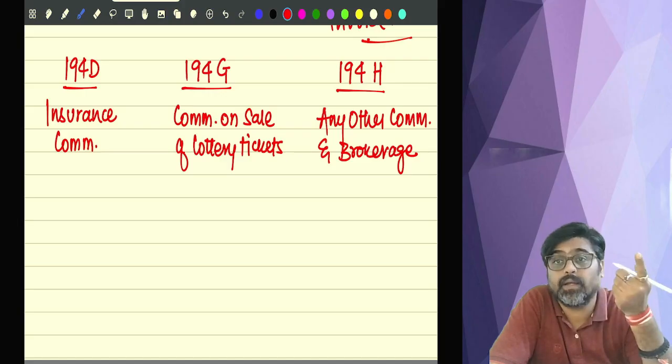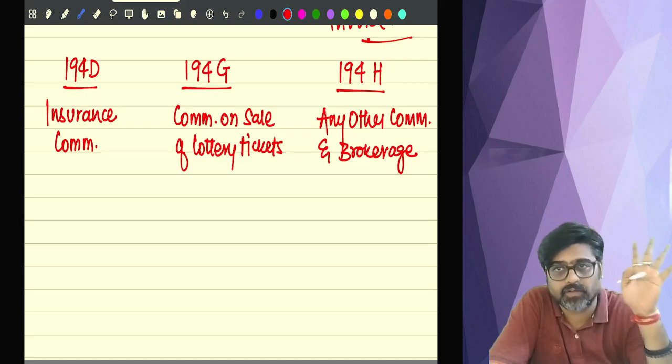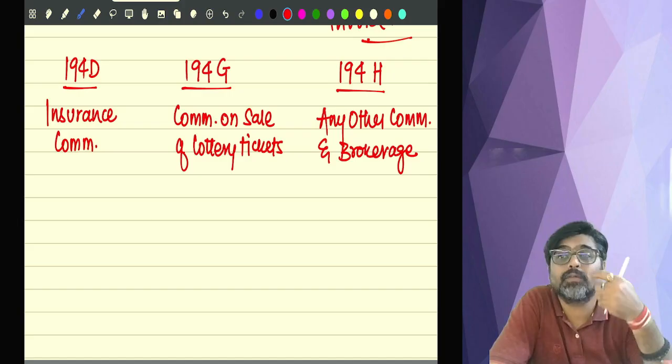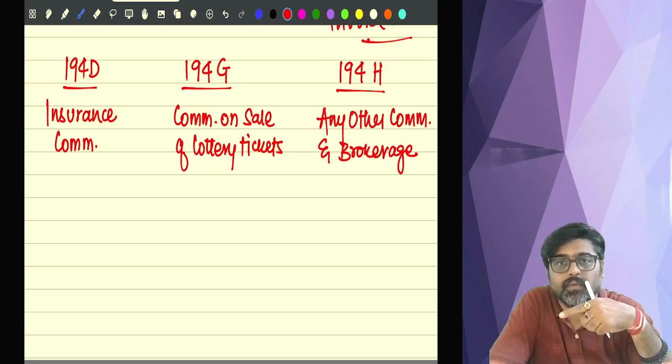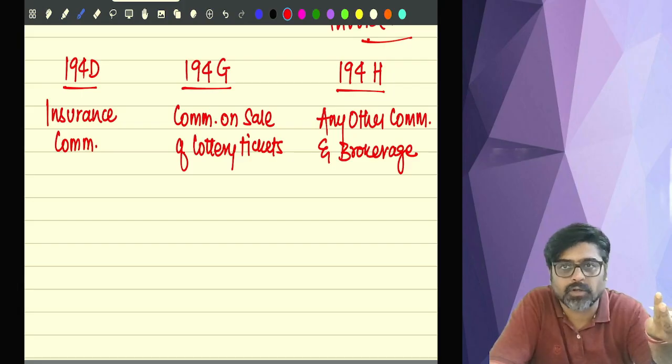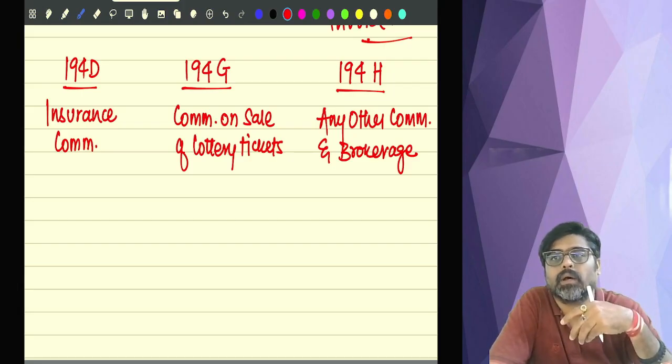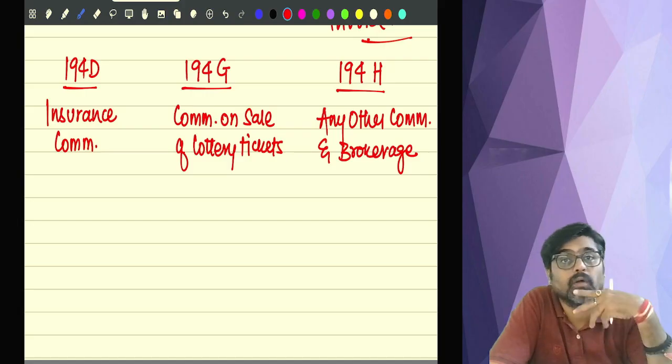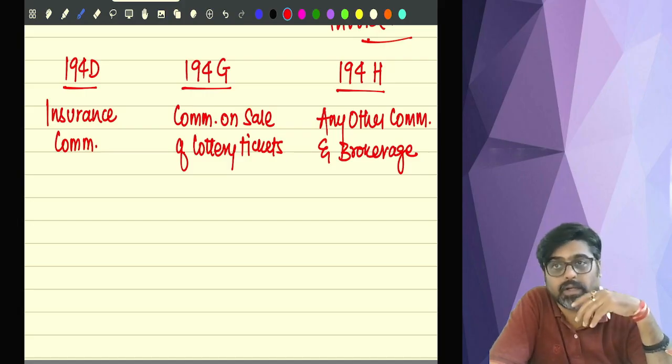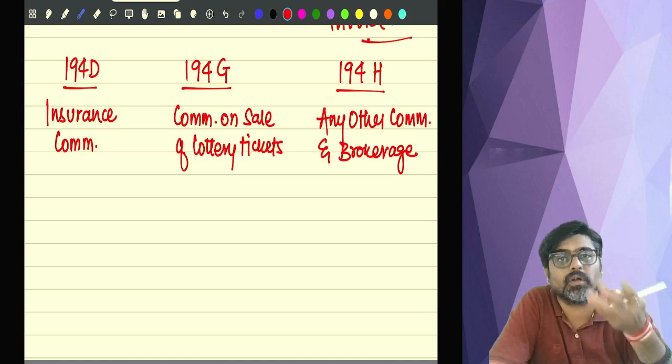So who is the payee receiving this commission? Any resident. Who will give the insurance commission? Insurance commission will be given by the insurance company. Then who will give the commission on sale of lottery tickets? That lottery organizer whose lotteries you are selling.